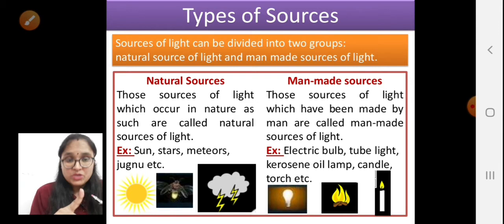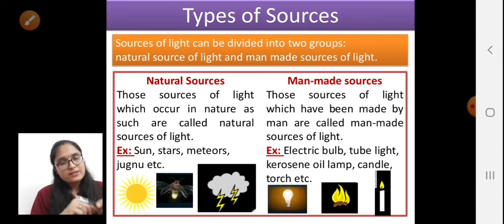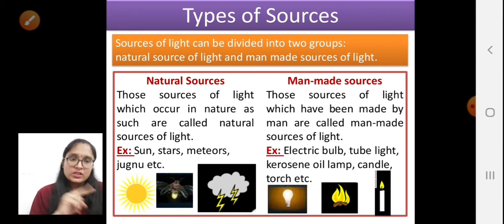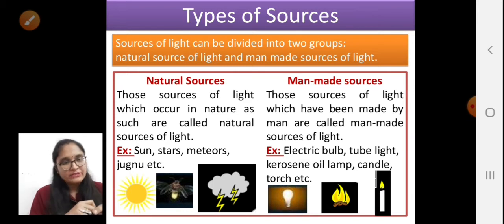So natural sources are those sources of light which occur in nature, such as the sun, stars, jugnus, etc. And what are the man-made sources of light? Those sources of light which have been made by man are called man-made sources of light. For example, electric bulb, tube light, because an electric bulb is made by the man only, human being only. Tube light is also made by a human being. Candles, torch, all these are made by human beings.